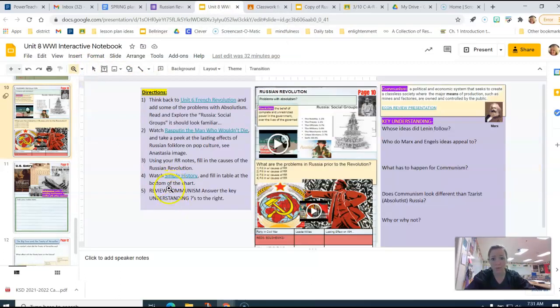Then watch Simple History. I'm not going to make you do that either because I already told you about the Russian Revolution and the Russian Civil War that happens after that. The Red Army, of course, are going to be the ones that are led by Vladimir Lenin. They are wanting a communist revolution. They want a communist government. They want to leave World War I. They want to redistribute land to everybody equally.